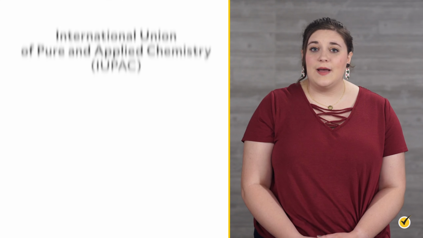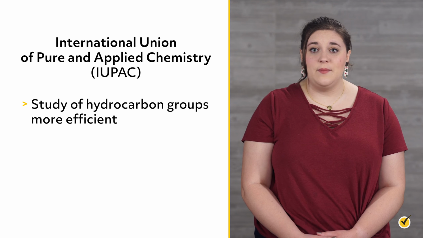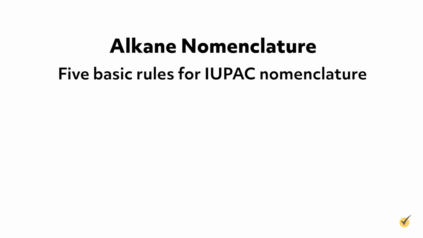As the number of compounds increased, this ad hoc tradition of naming compounds was replaced with a set of rules for nomenclature, developed by the International Union of Pure and Applied Chemistry, IUPAC, to make the study of hydrocarbon groups more efficient. IUPAC nomenclature is best understood by starting with how alkanes are named and then adjusting these names to specify more complex compounds. The 5 basic rules for IUPAC nomenclature of alkanes are as follows.